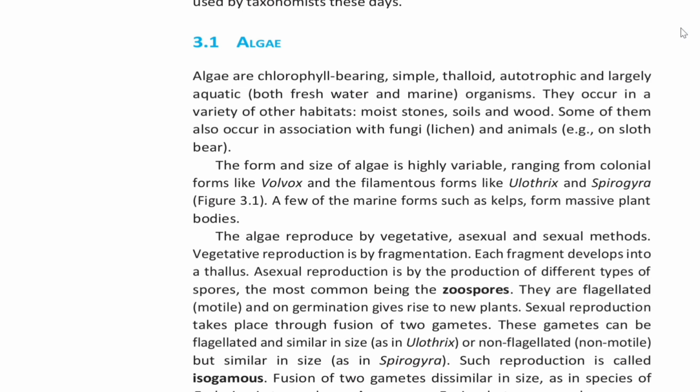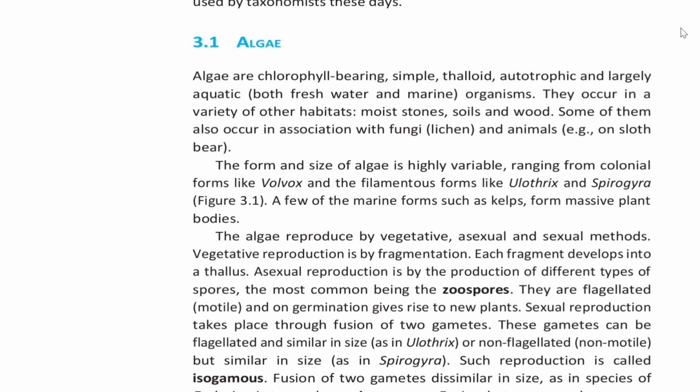3.1 Algae. Algae are chlorophyll-bearing, simple, thalloid, autotrophic and largely aquatic, both freshwater and marine, organisms. They occur in a variety of other habitats, that is, moist stones, soils and wood. Some of them also occur in association with fungi, that is lichen, and animals, for example on sloth bear. The form and size of algae is highly variable, ranging from colonial forms like Volvox and